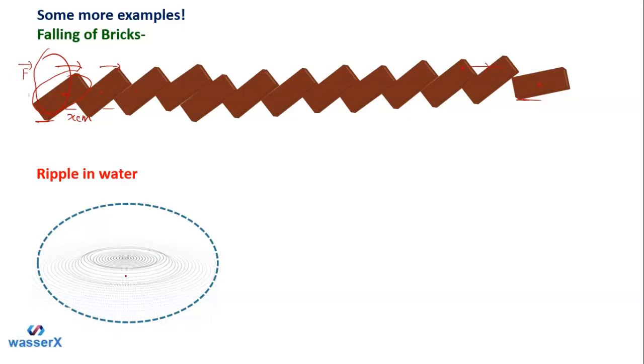This is the formation of the ripple basically. There is a very interesting thing, students: if you put something here, let's say a leaf or some light box, on the water.